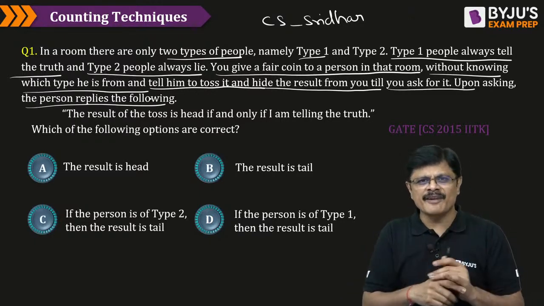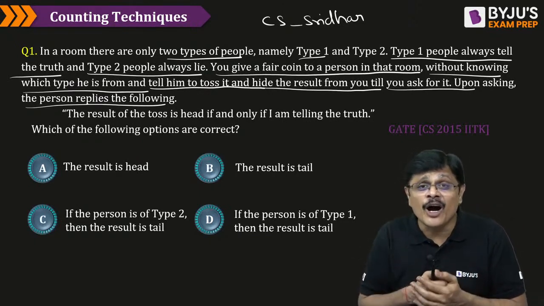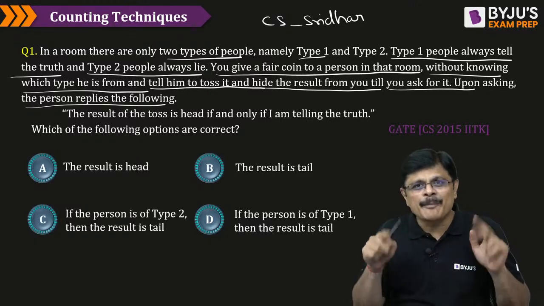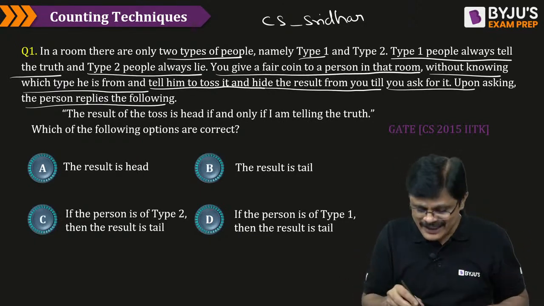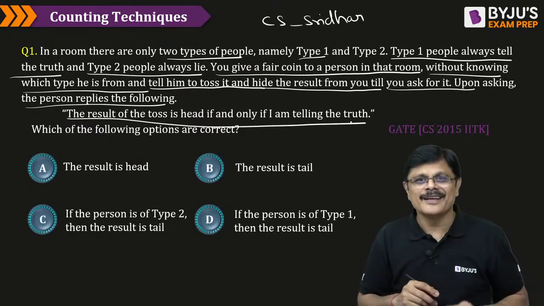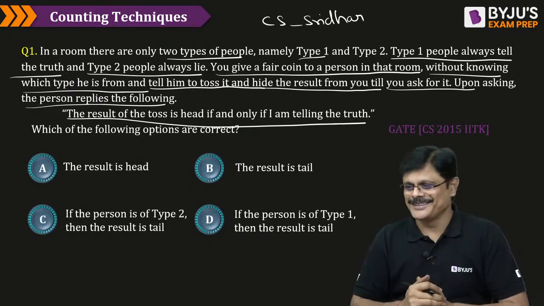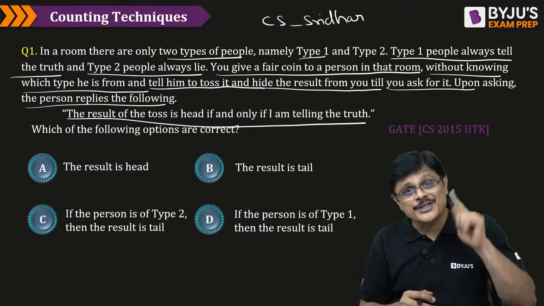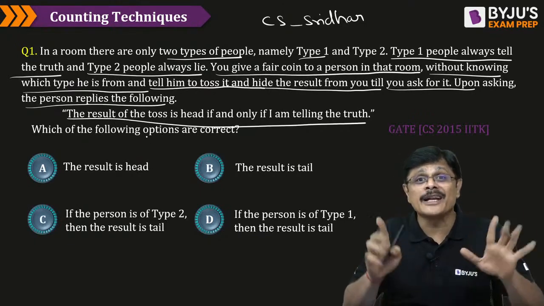So that person went and tossed, he knows the result, and later on you called him and asked, tell me the result of the toss. And that particular person, similar to you, is also not giving you the answer directly. This is the answer which he gave: the result of the toss is head, if and only if I am telling the truth.